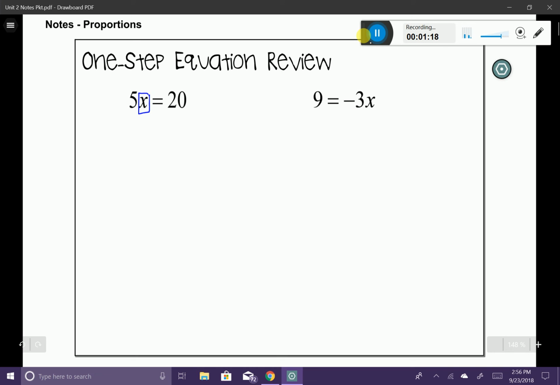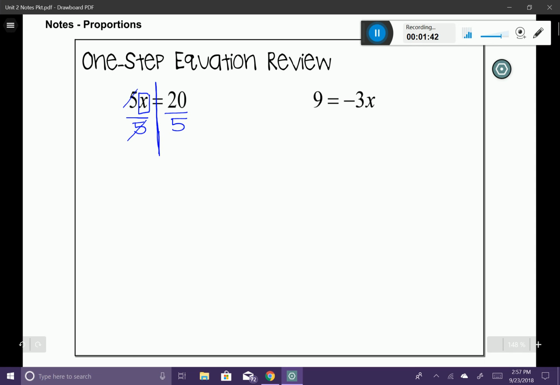The rule of thumb with an equation is that you have to balance it. And whatever you do to one side, you have to do to the other. So if I divide the left side by 5, I also have to divide the right side by 5 as well. Now, let's look at the left side. 5x divided by 5. I can see that I have a 5 and a 5 that can cancel out.